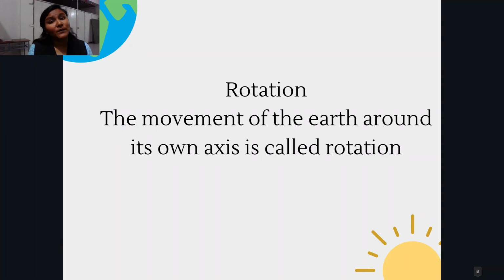As we know, the earth is not in a stationary place, it's not just standing, it is going around at a very high speed. And this movement, when it goes around itself, its own axis, is called rotation.